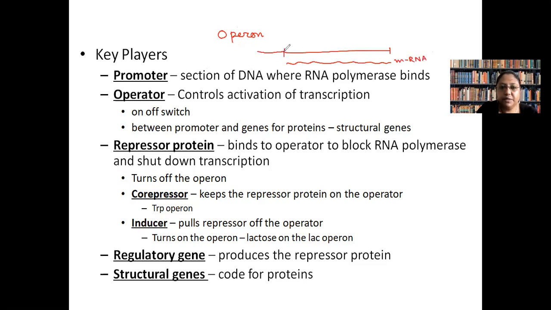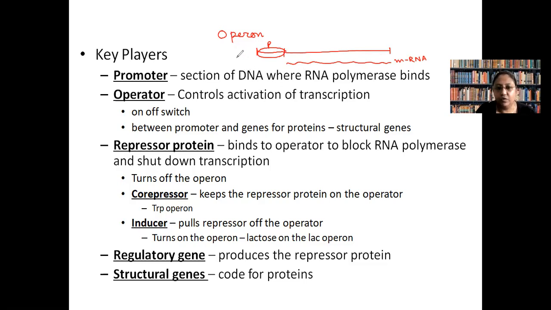Promoter region will be just before that. It is the part where RNA polymerase will bind, and then there will be formation of messenger RNA. Now, what is this operator? This is, if you are listening for the first time.